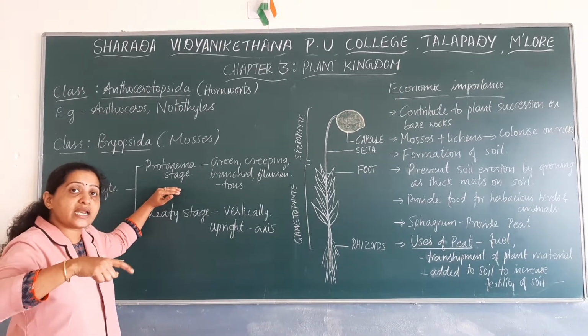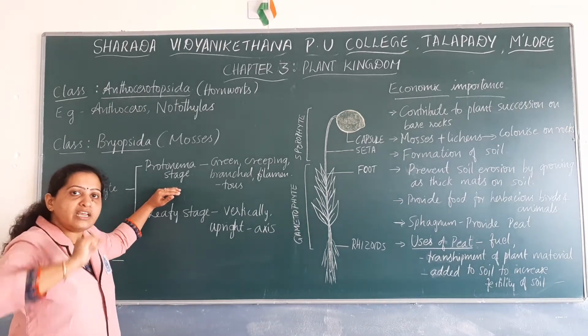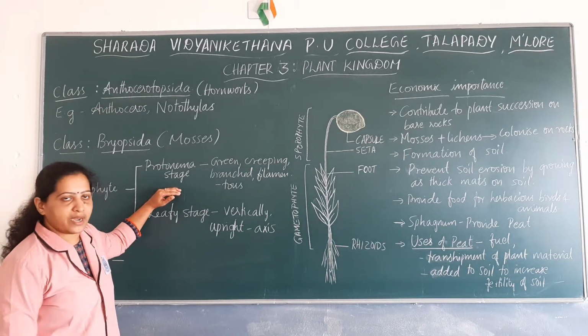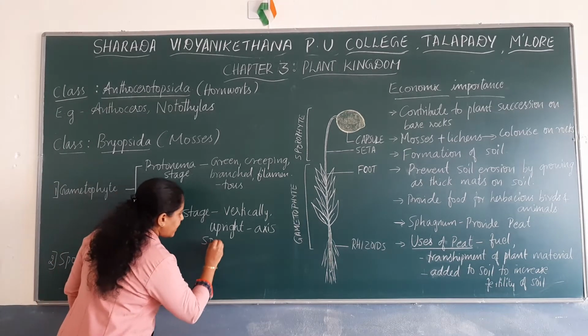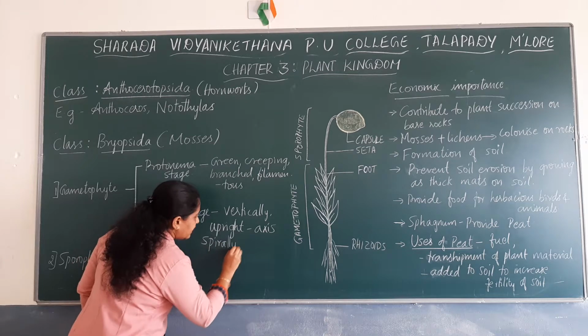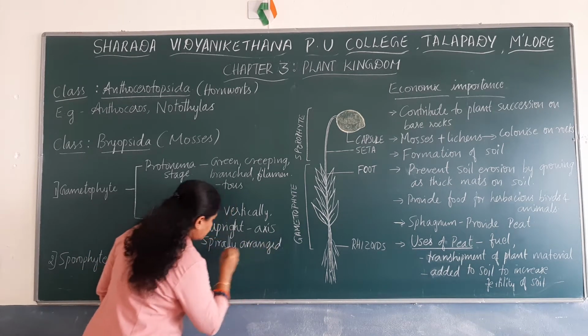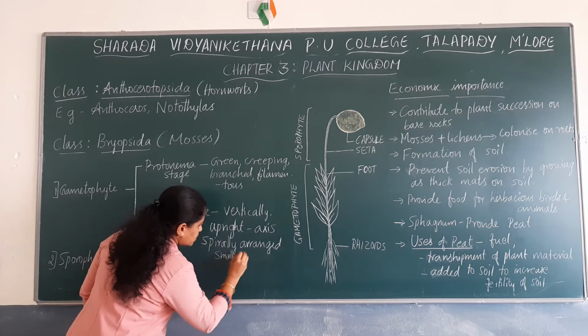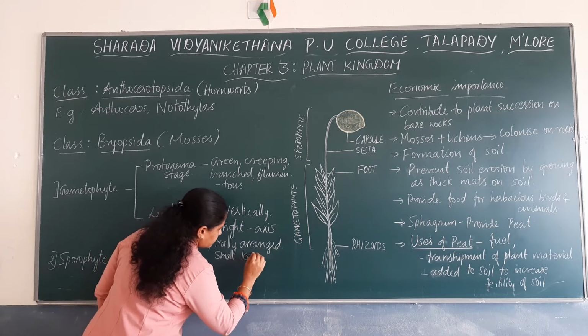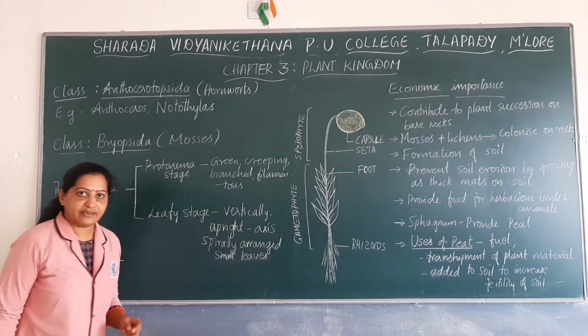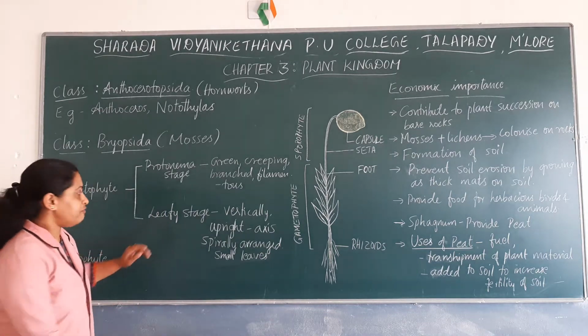Around this axis there are many small leaf-like appendages which are arranged spirally. They have spirally arranged small leaves. So this is the leafy stage.